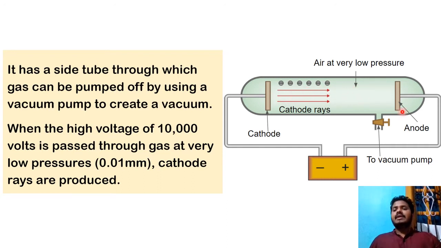The anode side is positive, and we know now that electrons are negative. Definitely they will move towards the opposite charge, meaning the positive charge. So this is the thing that he observed. But let us learn now.